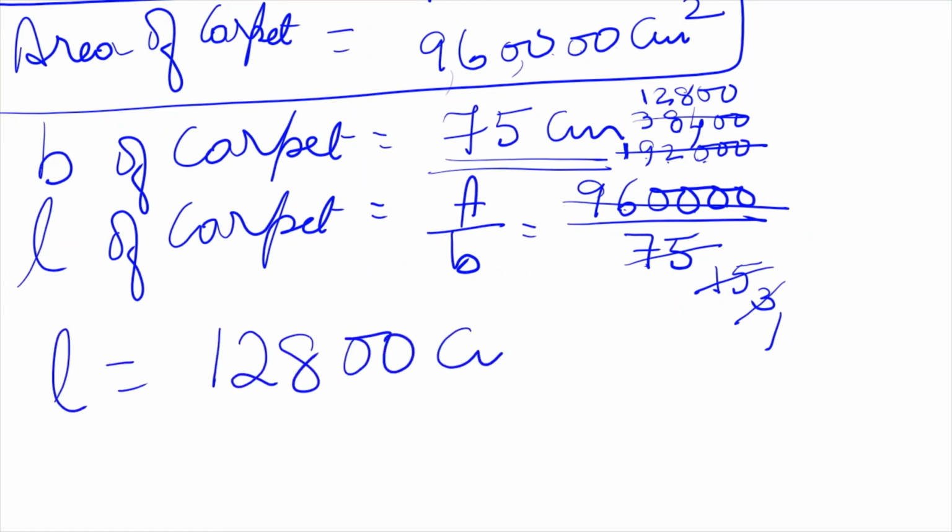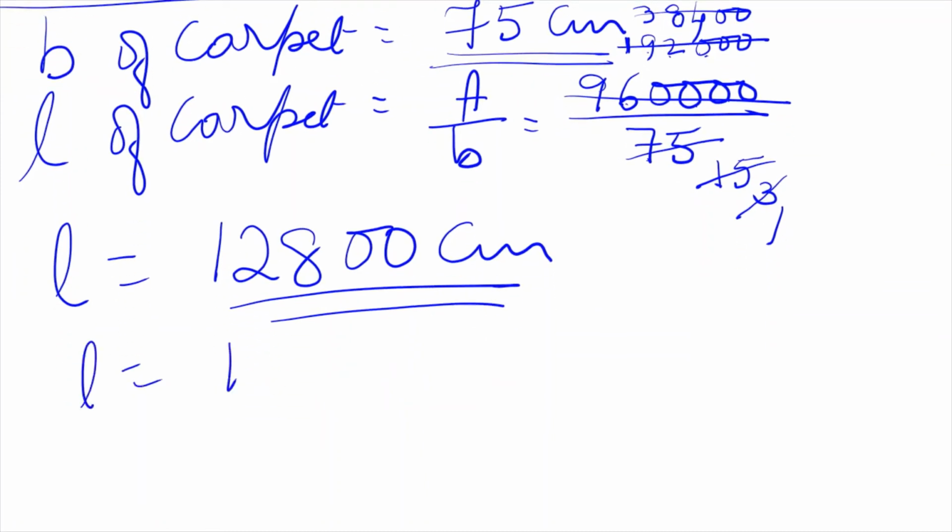is 12800 centimeter. But the rate of the carpet is given in meter. So length is equal to 128 meter. Why? Because 100 centimeter make 1 meter. So when you divide this by 100, you will get 128 meters. So this is the length of the carpet.